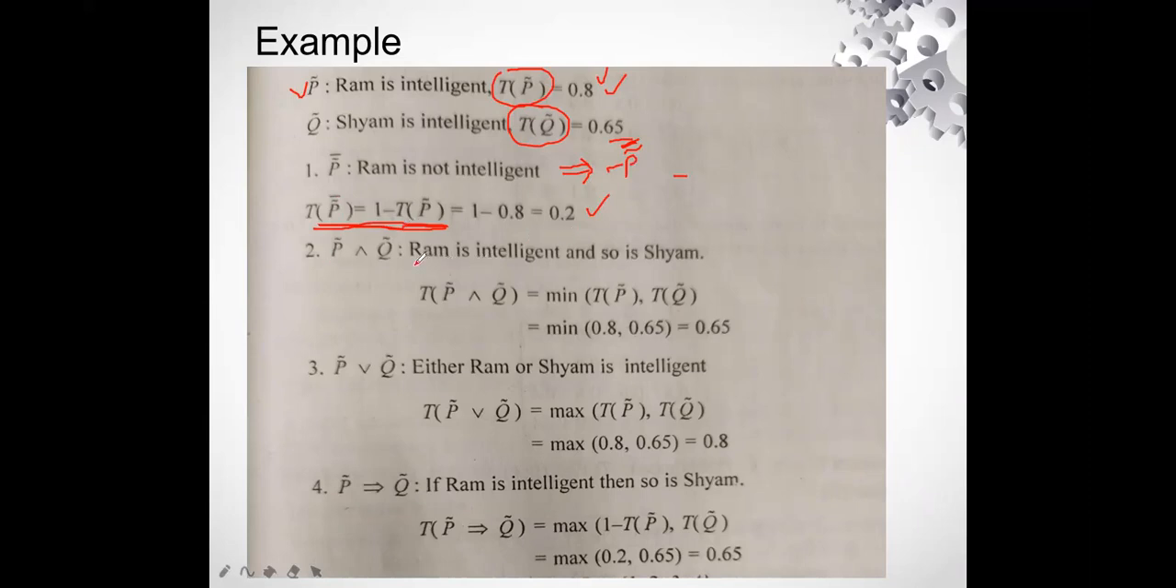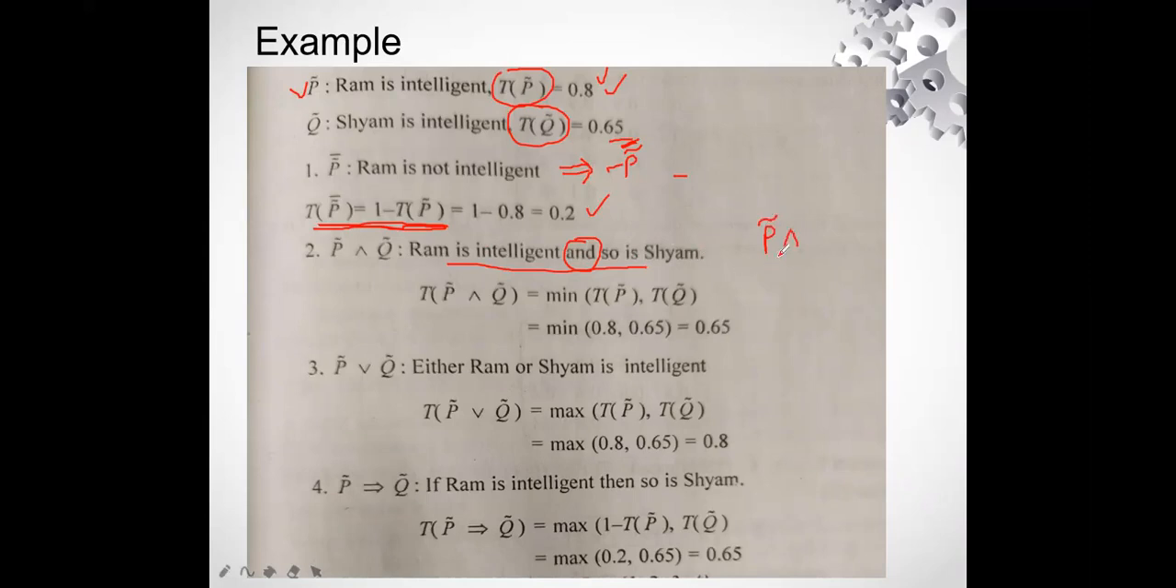Now, the second statement says Ram is intelligent and so is Sham. You have to figure out how to render this in symbolic form. We can easily identify that we are using an and operation here, and and is related to conjunction. So I am going to use the conjunction sign here. The first statement is Ram is intelligent. Which fuzzy proposition is this? It is P. So I am going to write the first one, the antecedent, as P.